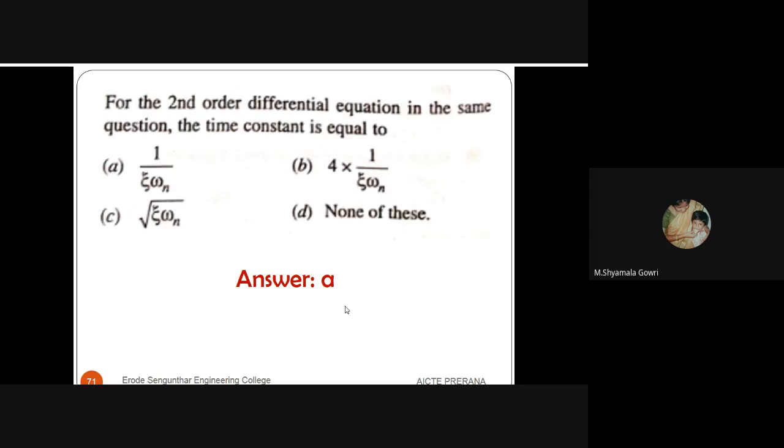Next question, for the differential equations in the above question, the damping coefficient is, of course, epsilon omega n. It's a formula. Damping coefficient is epsilon into omega n. And for the second order differential equation, the time constant is 1 by epsilon omega n.